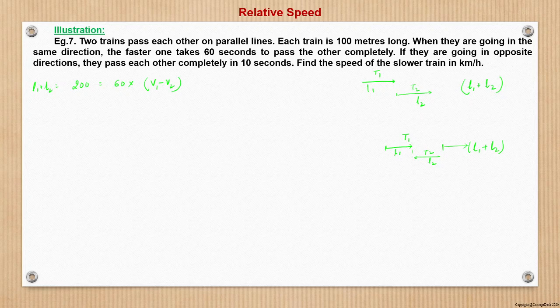Now when they are going in the opposite direction, they will be covering N1 plus N2, that is 200, and they are covering it in just 10 seconds. So that becomes 10 seconds. But in the opposite direction, the relative speed will be v1 plus v2. This we have seen.